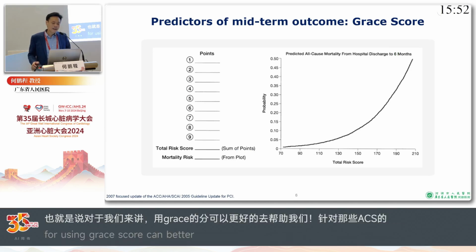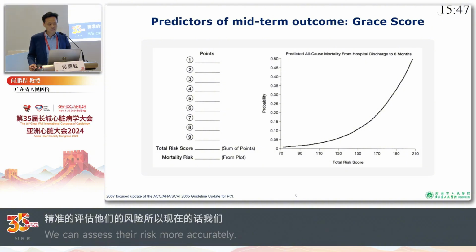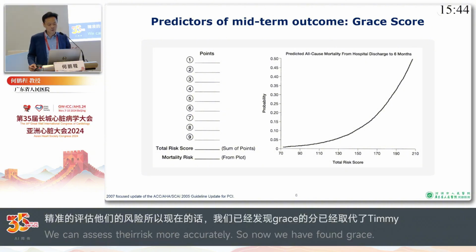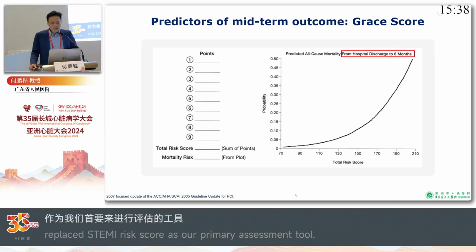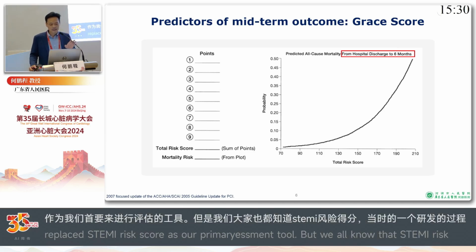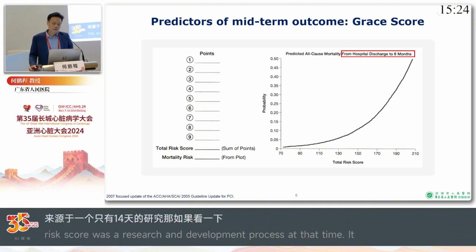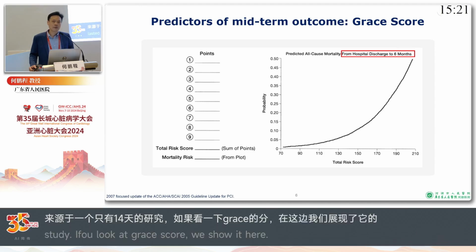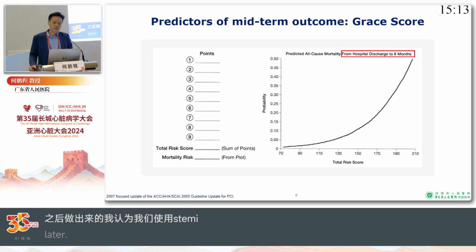That's why nowadays the GRACE score has replaced the TIMI score as the first-line risk evaluation tool for patients with ACS. However, the TIMI score was developed from a study focusing on the outcome at only 14 days, and the GRACE score was developed from outcome at 6 months. That means it's probably okay to use the TIMI score and GRACE score to predict the short-term outcome for patients with ACS.